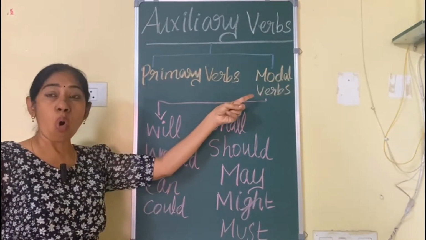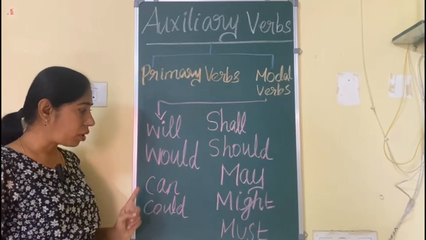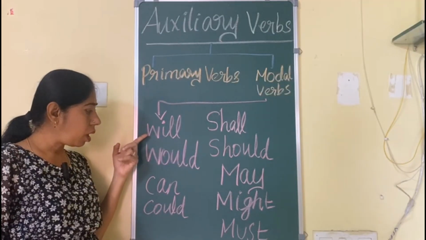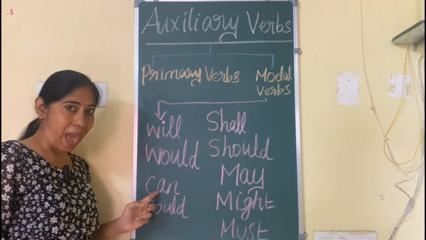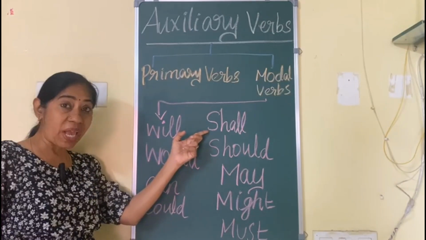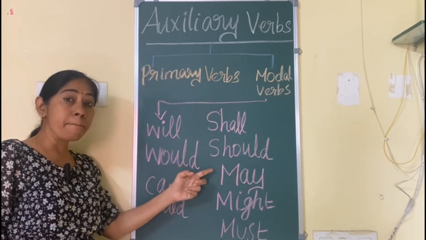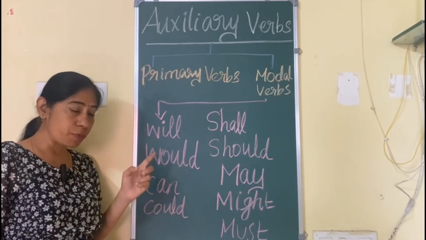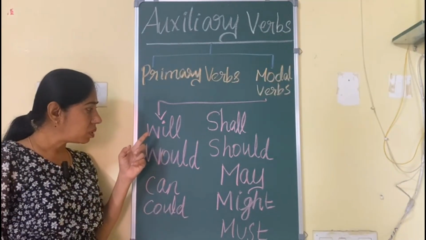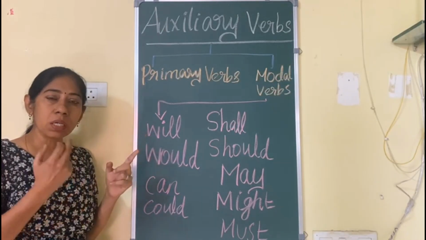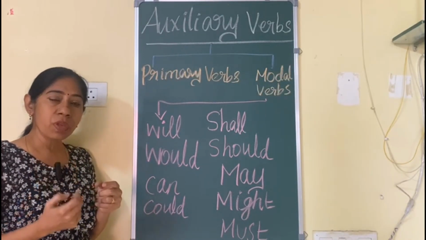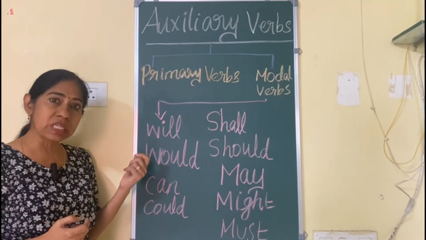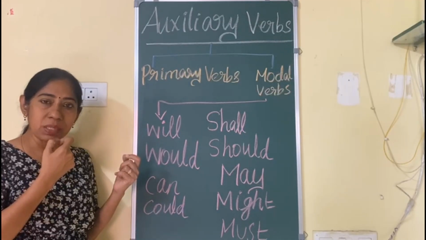Now let us move on to the modal verbs. In these modal verbs, we have certain verbs: will, would, can, could, shall, should, may, might, must. You have to pronounce these in the correct way. You shouldn't pronounce will the wrong way. It is wrong. Okay? You have to pronounce it will, would. You have to go like this, like a smile.